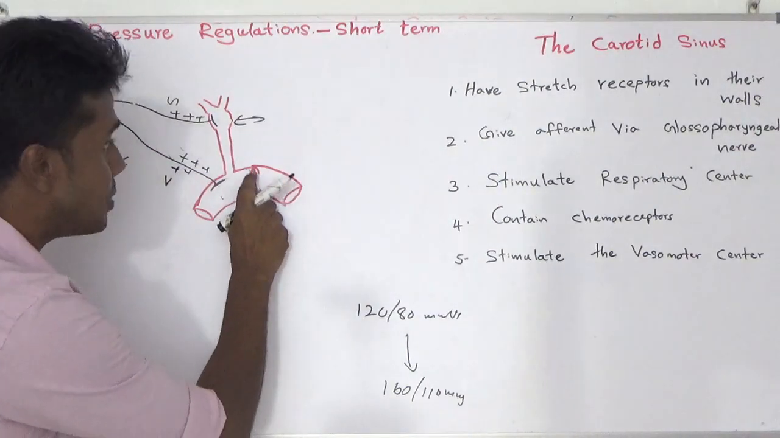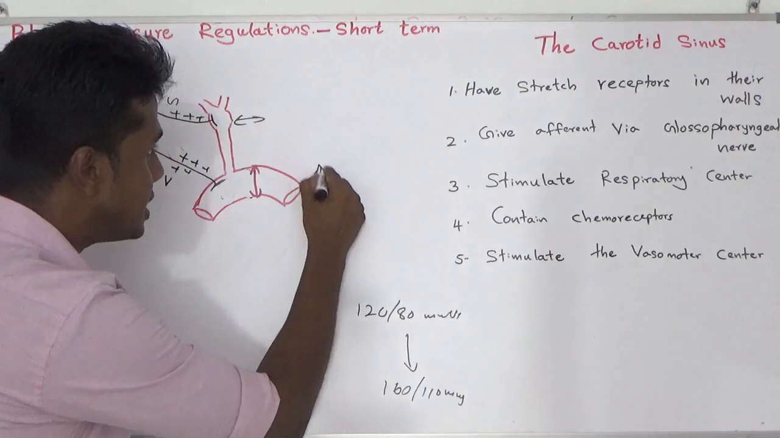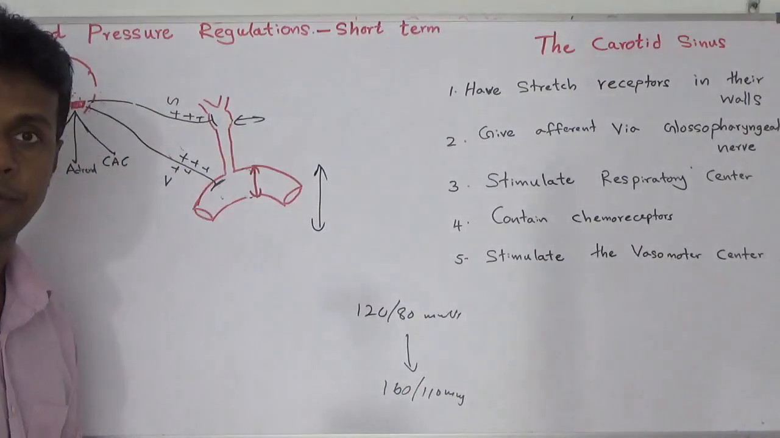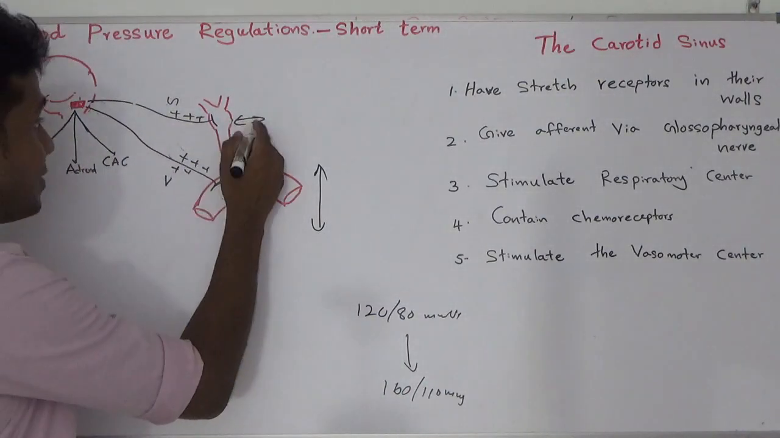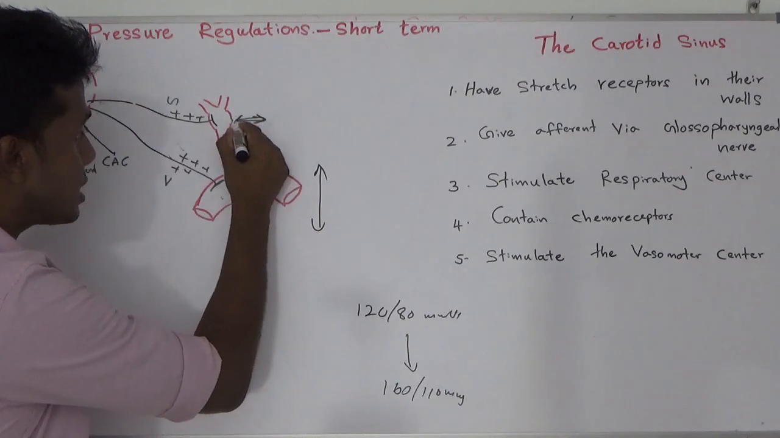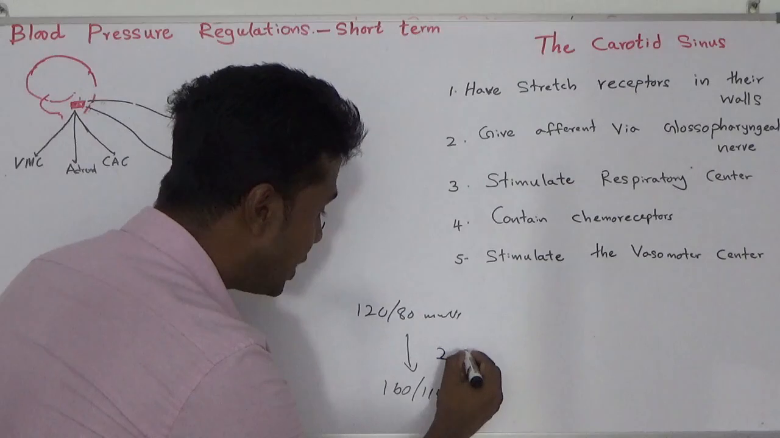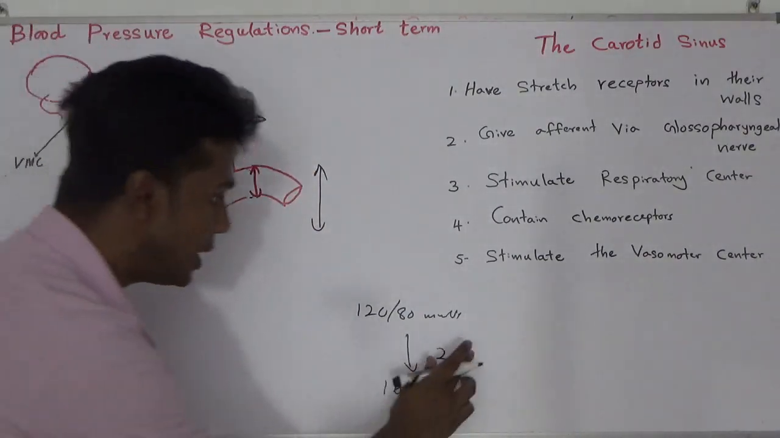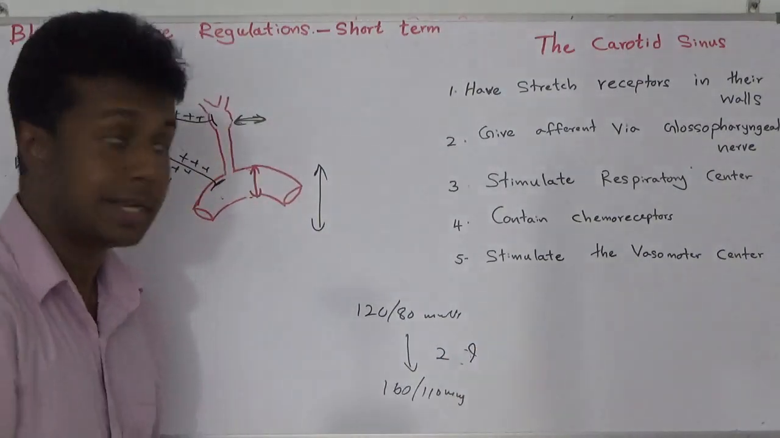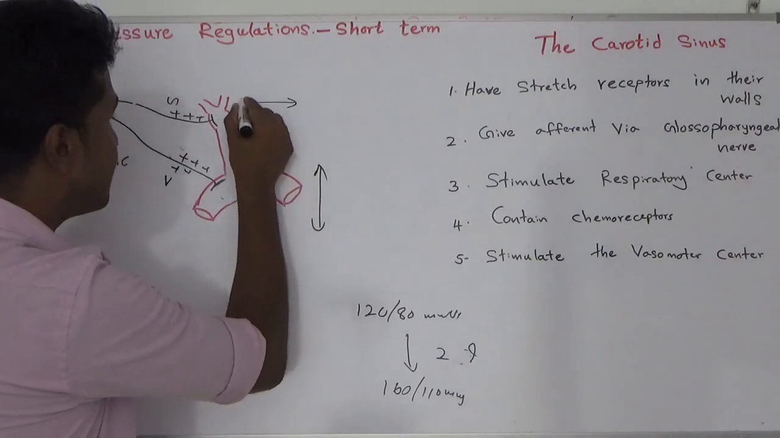Previously the stretch was this much. Now the aortic stretch is this much. Why? Pressure is high. Not only that, previously the carotid sinus stretch was this much. Now, because of the transfusion of 2 liters of normal saline, the stretching is this much.